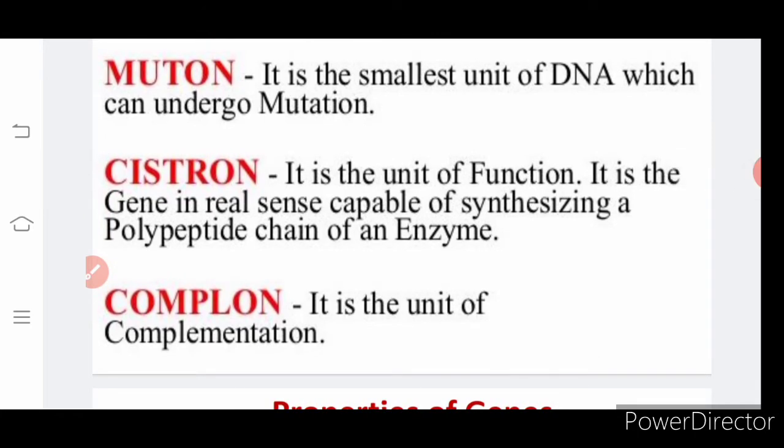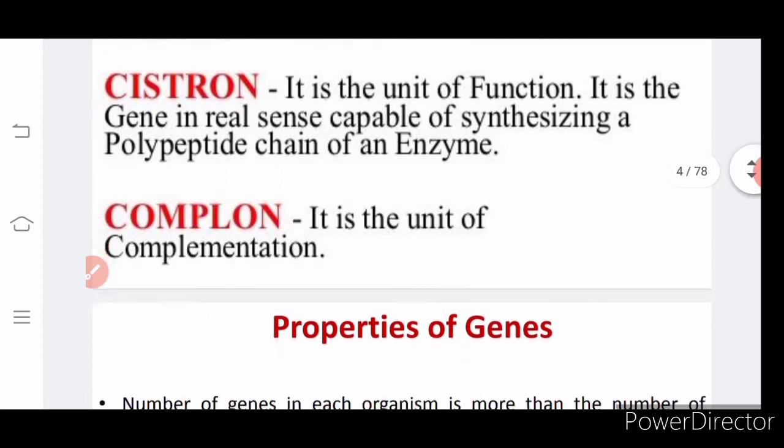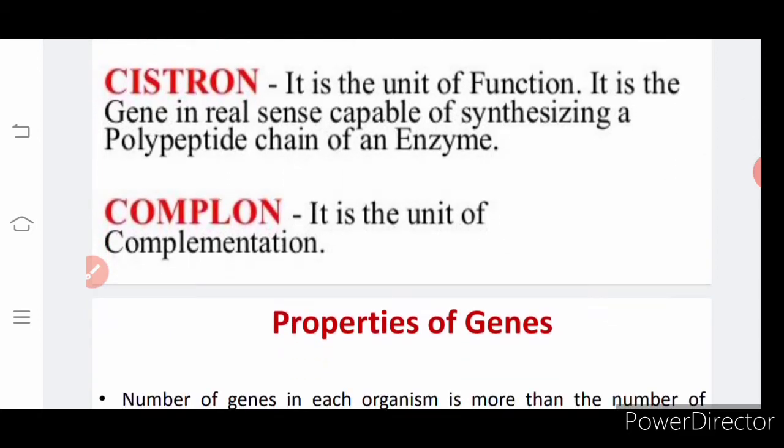It is the smallest unit of DNA which can undergo mutation. That is what is called the muton. Next we have this term called cistron. It is a unit of function. It is a gene in real sense, capable of synthesizing a polypeptide chain. Follow? It is a unit of function.